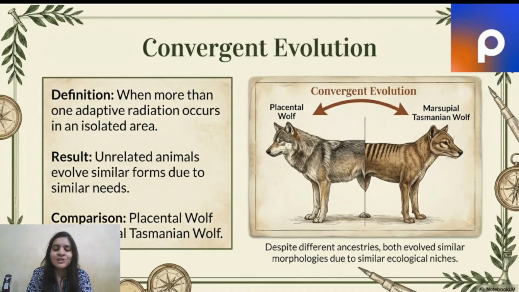I have also shown you an example, the placental wolf and the marsupial Tasmanian wolf. Both of them were different species. They came from different ancestors. But later on they developed similar morphological features because they had to survive in a similar kind of area. Earlier they started with different morphological features, then they developed similar morphological features in order to survive. So yes, that is convergent evolution. All right, this is becoming much, much more interesting, right?